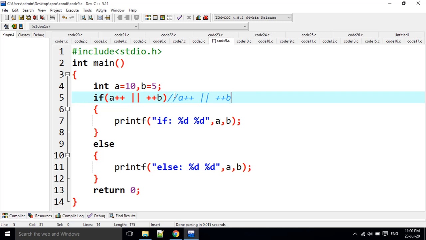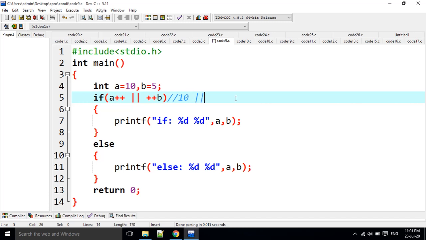A plus plus. Look at once, this is a logical OR operator. How the logical OR operator works means if any block, this A plus plus or any block, is 1, the total statement is going to be true. And if it is true, the control never moves to the other one and never executes it. Now this is a post increment operation. A plus plus means what is the A value now? A value is 10. At this statement A value is 10 only. After this statement A value becomes 11. Why? Because it is a post increment operator.